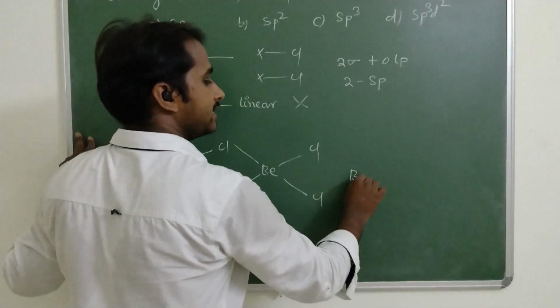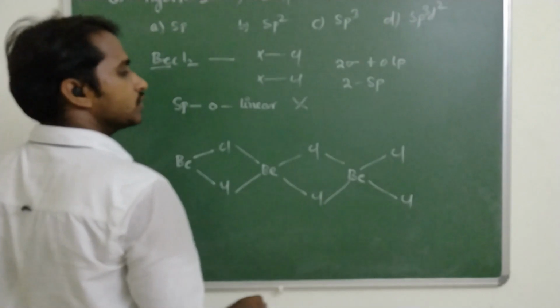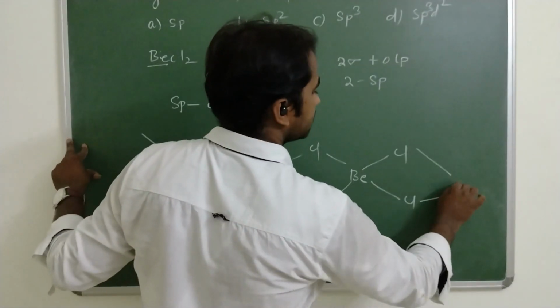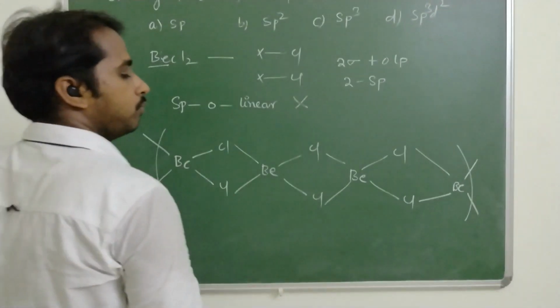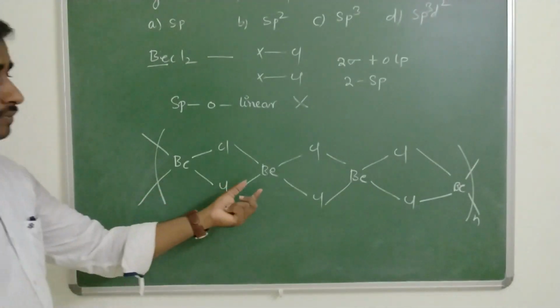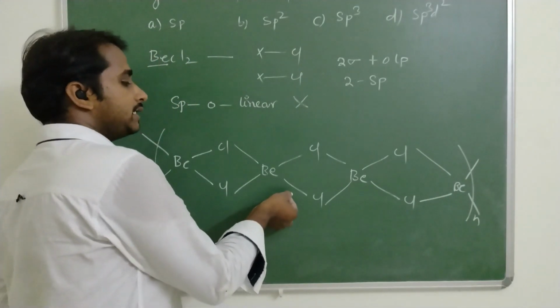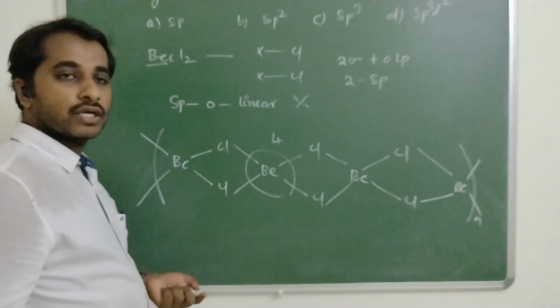So it continues like this. Looking particularly at the Be atom, how many atoms surround the Be? 4 atoms surround it.